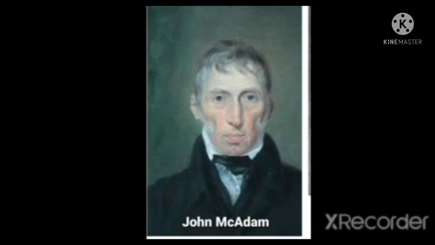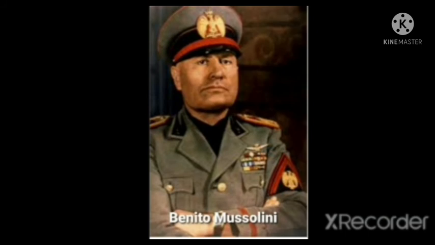Question number 27. What is the organized political movement that grew under the leadership of Benito Mussolini in Italy referred to as? Answer, fascism. And here you can see the picture of Benito Mussolini.